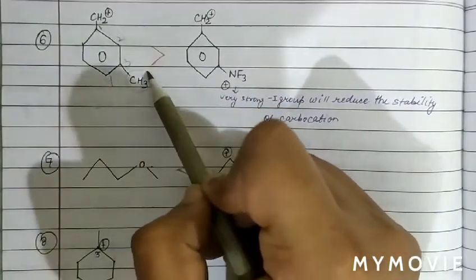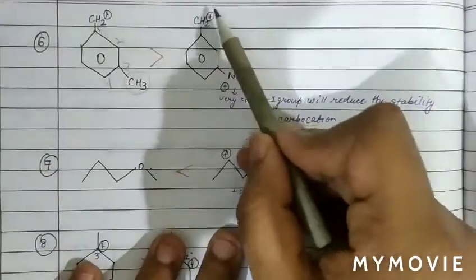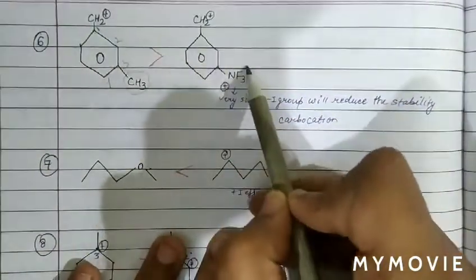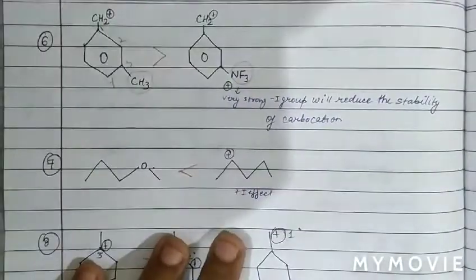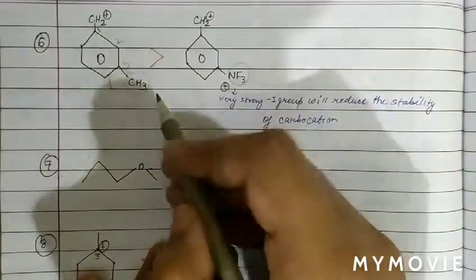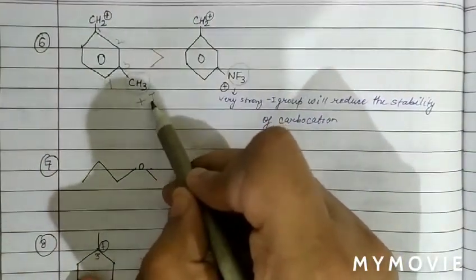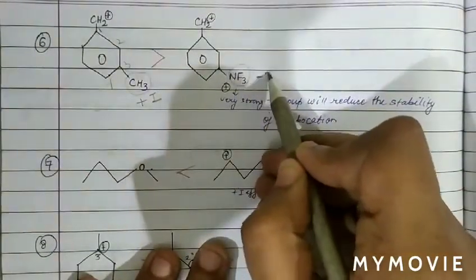So basically with respect to the benzyl carbocation, a CH3 group is attached at the meta position, and in this one, an NF3 group is attached at the meta position. As we know, the CH3 group is plus I in nature, meaning an electron releasing group, while NF3 is minus I in nature.